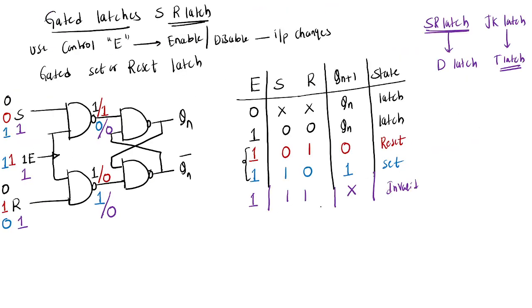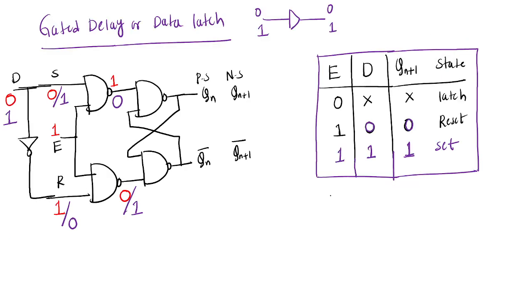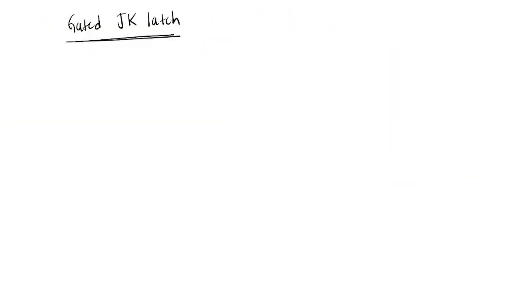When S equal to 1 and R equal to 1, this is nothing but invalid state. Okay, this is nothing but unused state. So we are making this a used state in the gated JK latch. So how we are making it means I am drawing the gated JK latch. So this is the NAND gate and this is one more NAND gate.